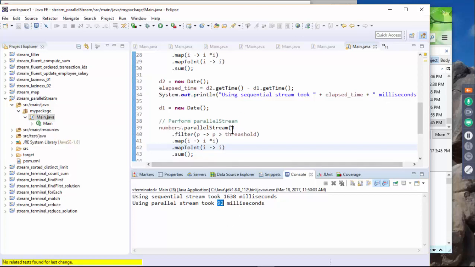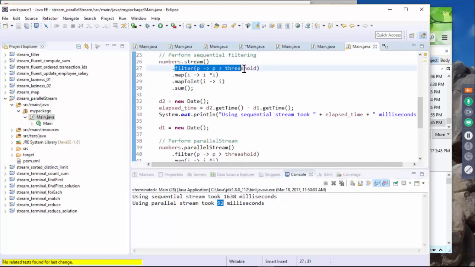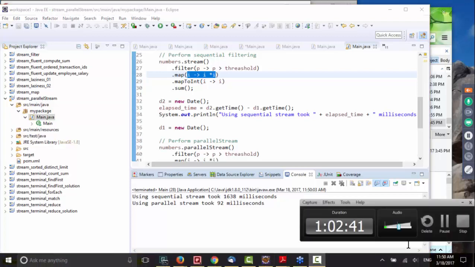In our previous exercise, we were not doing anything really significant. We just performed a filter, right? But here we also perform map operations. So we are computing the square value of the number. So this one is a huge difference. Okay. All right. So I'm gonna let you run this exercise, and get a sense of this parallel stream.